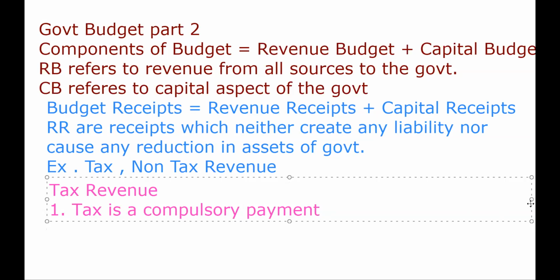No one can refuse to pay the taxes. Secondly, the money generated by imposing the taxes, or we could say all the tax receipts, are spent by the government for the benefit of the people in the country. But no taxpayer can expect from the government that the tax amount will be used for his direct benefit, for his specific benefits.